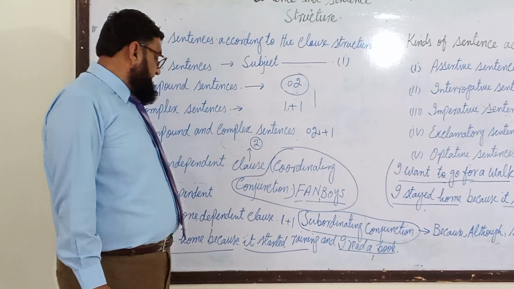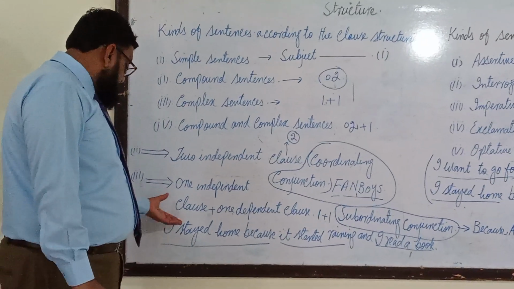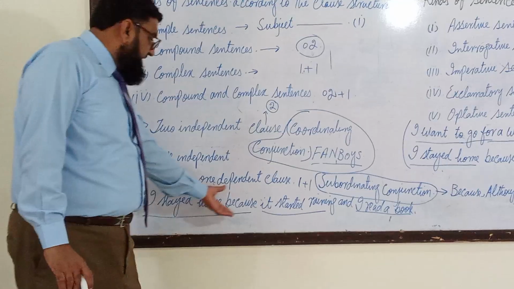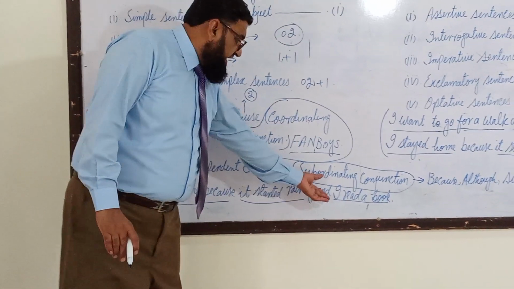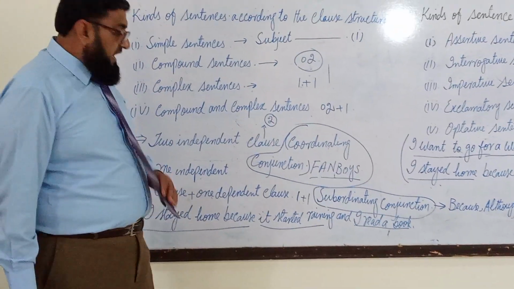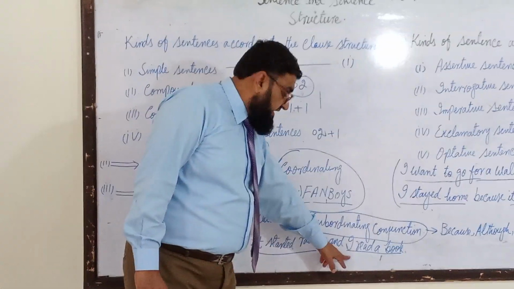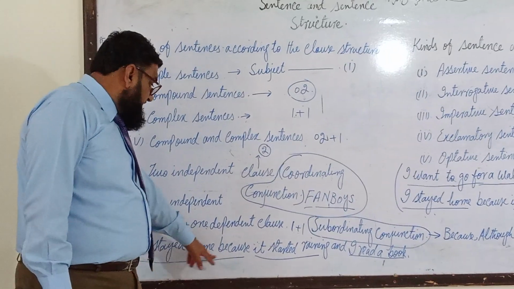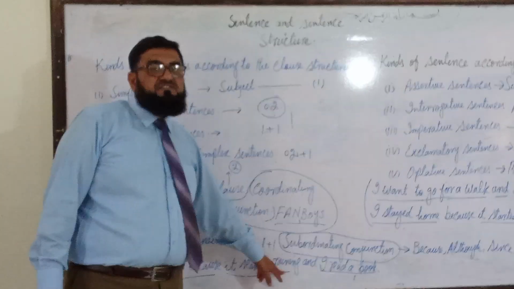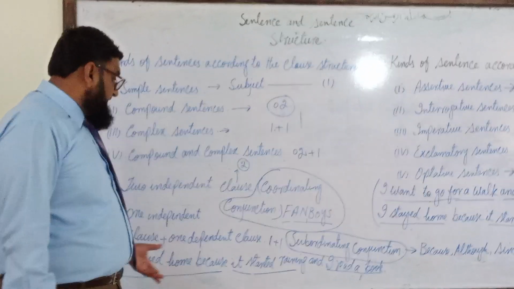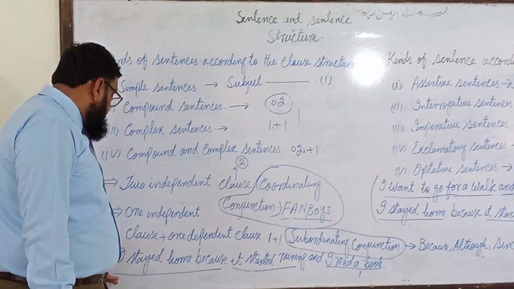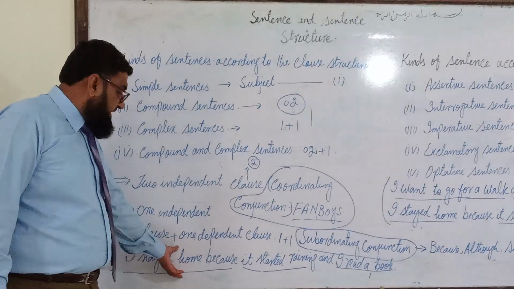Such a sentence we will call a compound-complex sentence. For example: I stayed home because it started raining and I read a book. I read a book, that is an independent clause. I stayed home, that is an independent clause.